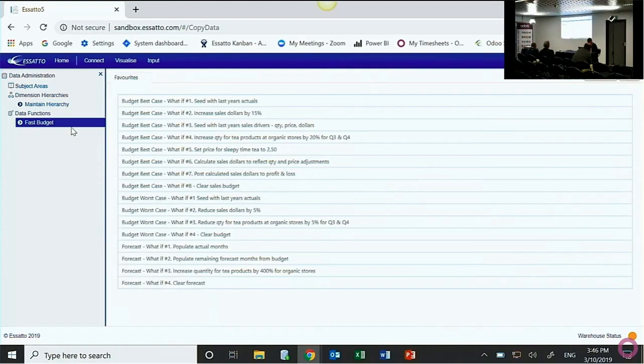All right, so I'm going to the fast budget section of Essatto, and this allows you to do top-down budgeting. And that means basically I'm going to very quickly set a forecast for the entire business without having to have people manually key in all of the data at an individual product customer type level. I've got multiple what-if scenarios I've created before, so you can create as many of these different scenarios as you want. But for my forecast, I'm going to start by bringing in my 8 months of actuals that have already occurred,